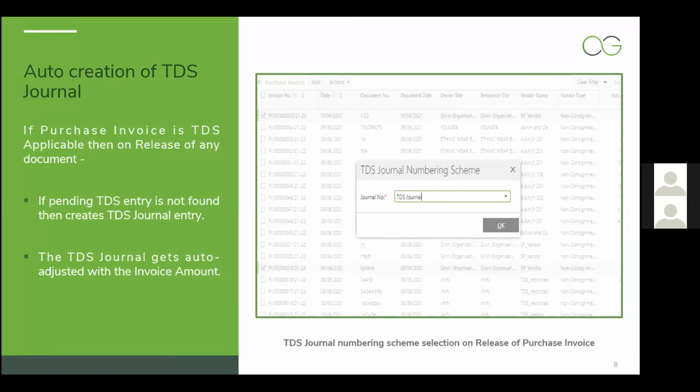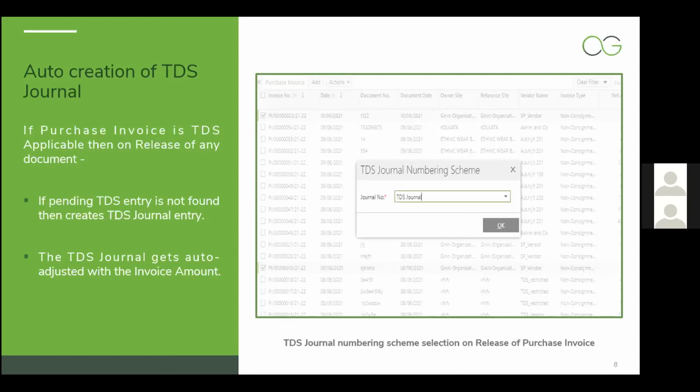So auto creation of TDS journal: if the purchase invoice is TDS applicable, then on release of any document, it is created. We already know that there are two steps in creating a purchase invoice: one is saving, and then authorizing, that is releasing, marking that purchase invoice as released. So the TDS journal will be raised at the time of release of the invoice and not at the point of saving.